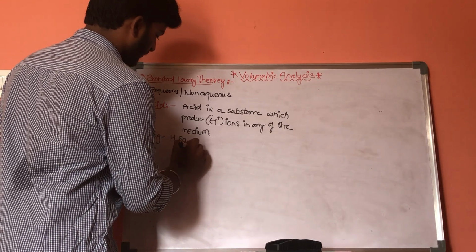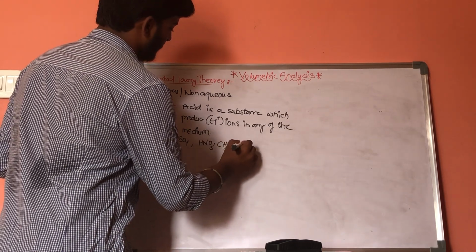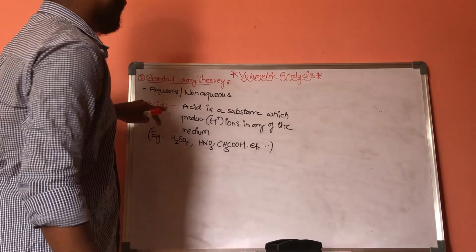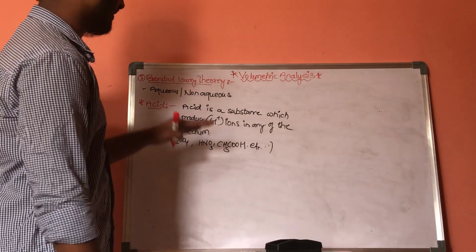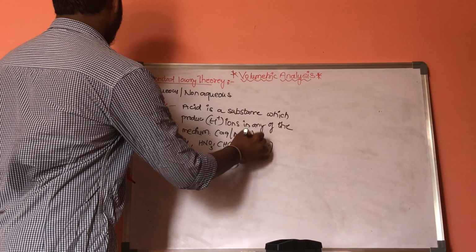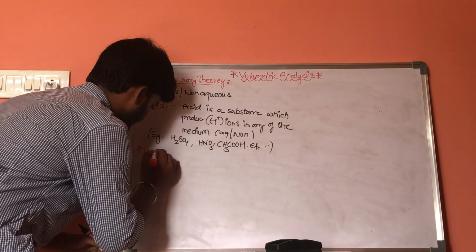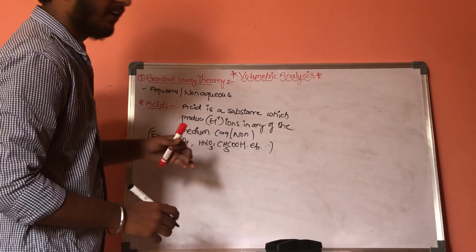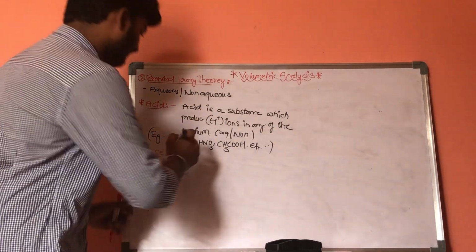Example H2SO4, HNO3 and CH3COOH, etc. According to the Bronsted-Lowry theory, acid is a substance which produces H plus ions in any of the medium, that is either aqueous or non-aqueous. This is the acid. Now coming to the base. According to the Bronsted-Lowry theory, base is a substance which has the capacity to donate or accept the H plus ions in any of the medium.